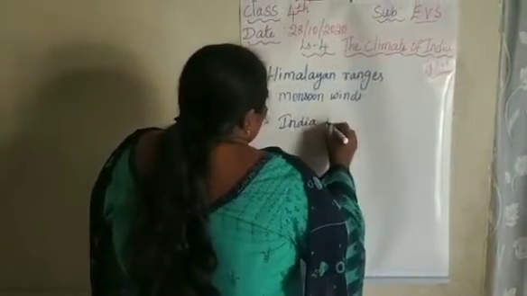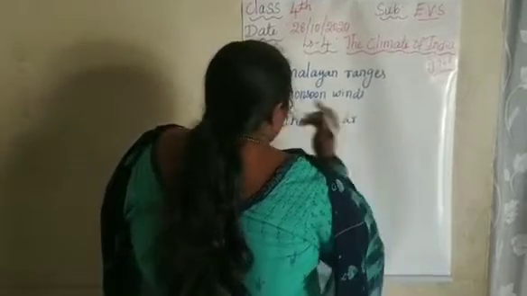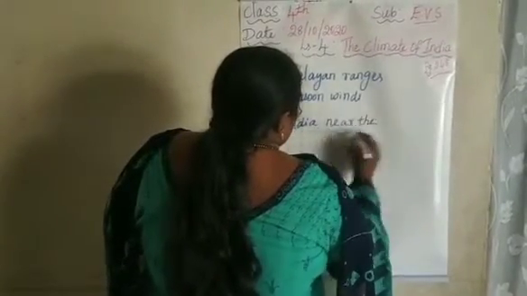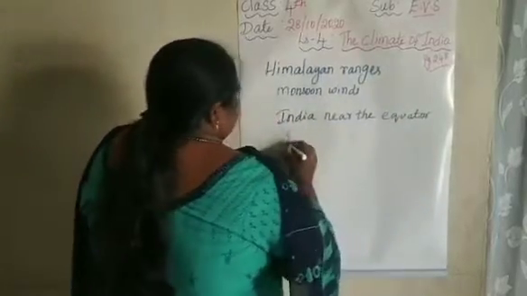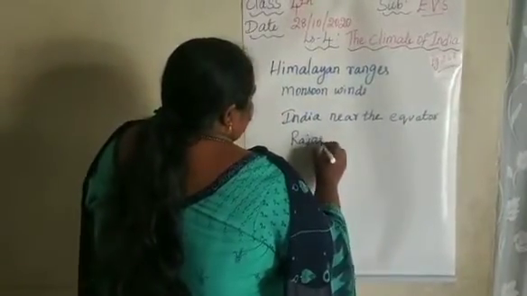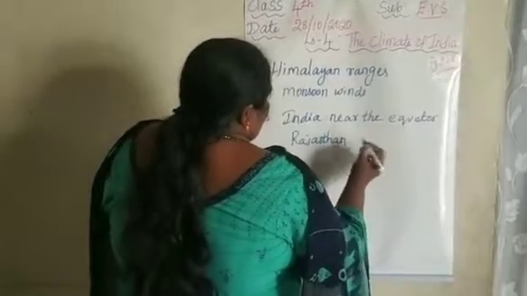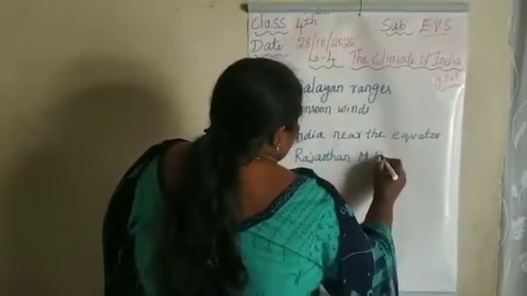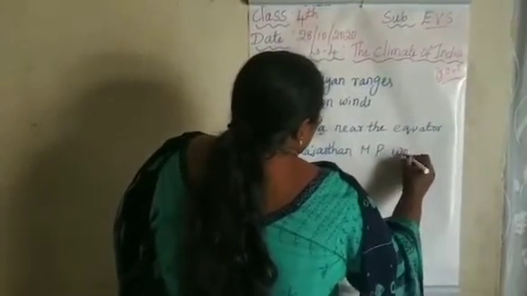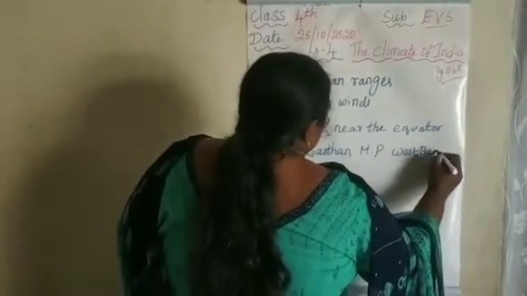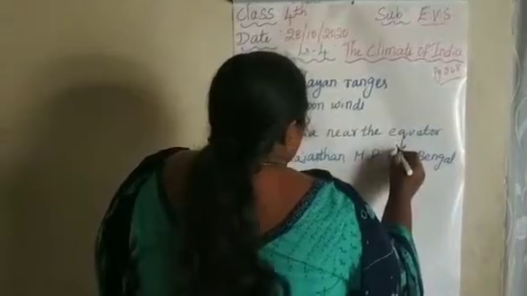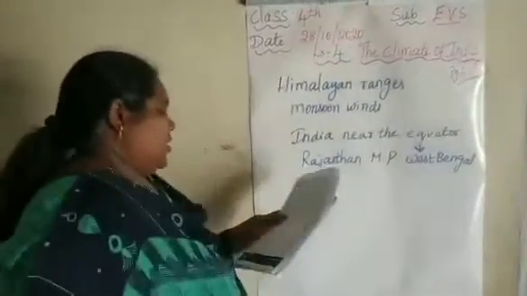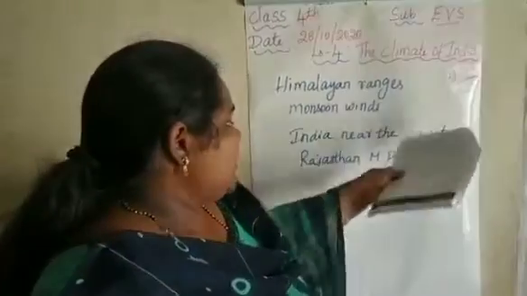India is near the equator. That means some states touch the equator line, like Rajasthan, Madhya Pradesh, West Bengal. These states touch the equator line in the middle of India.